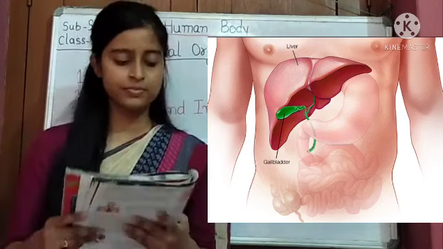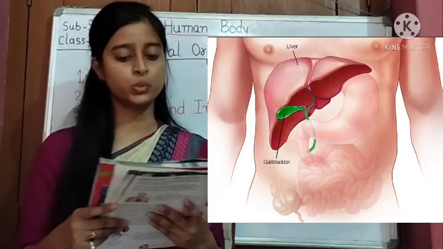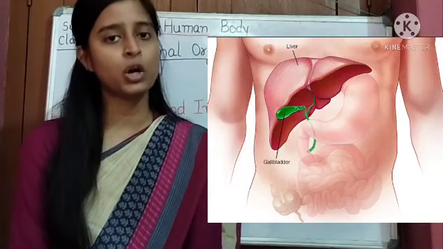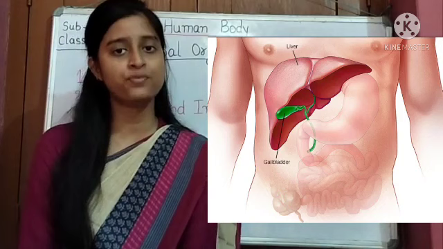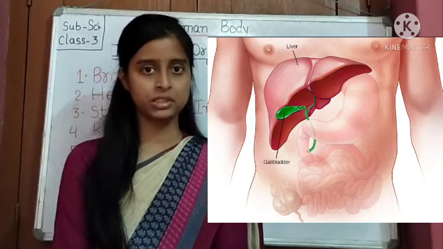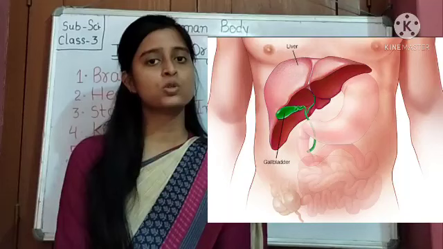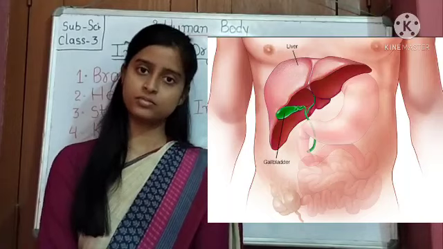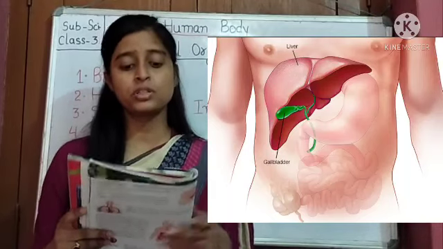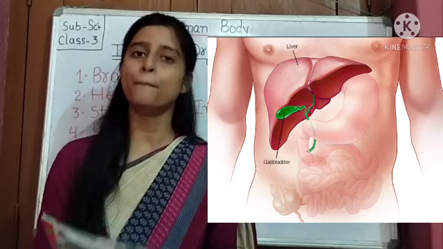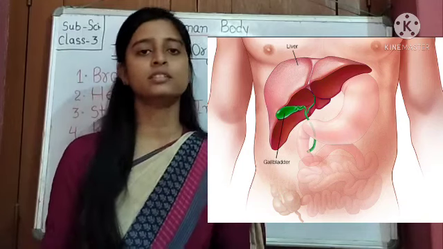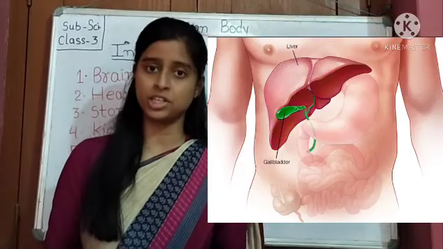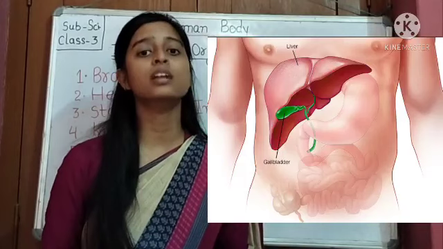The first one is that it produces an important digestive juice called bile that helps in digestion. As I have taught you, there are many digestive fluids which help in digestion, and bile is one of them, secreted by our liver.